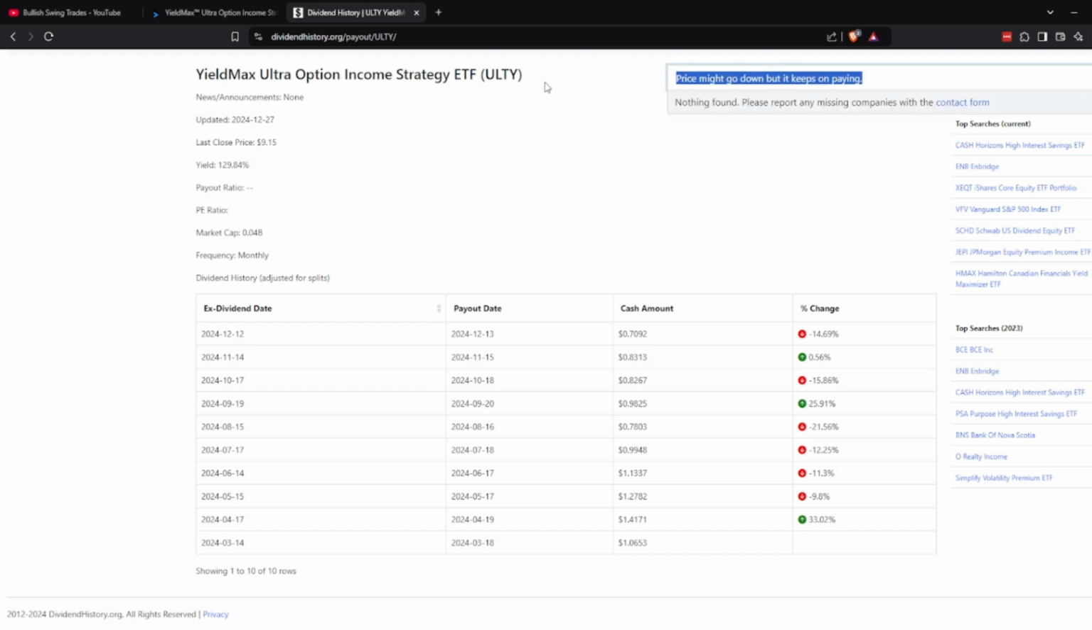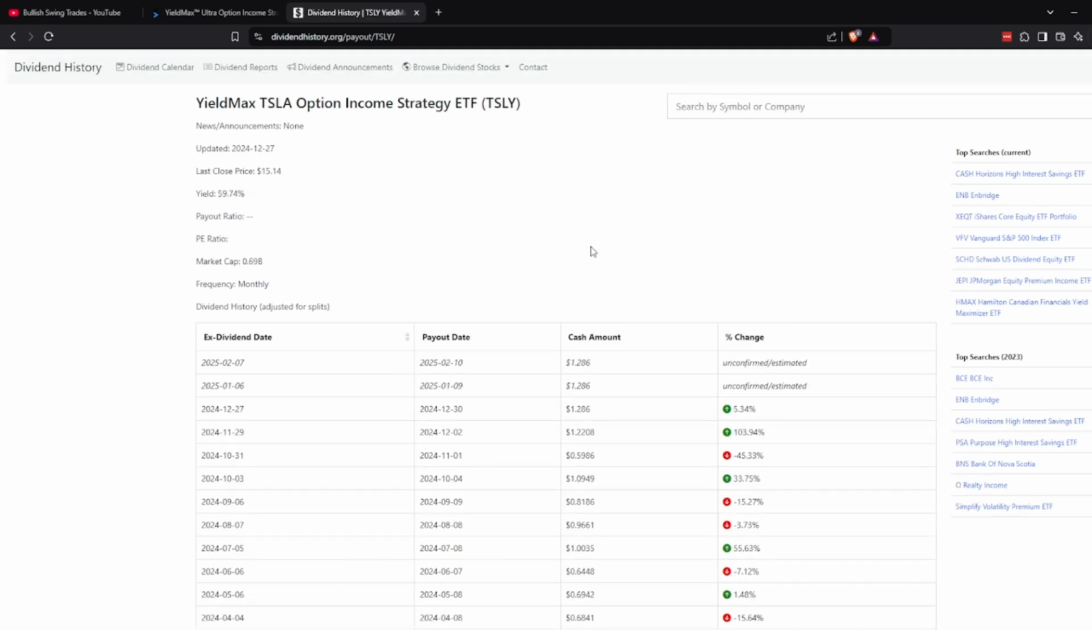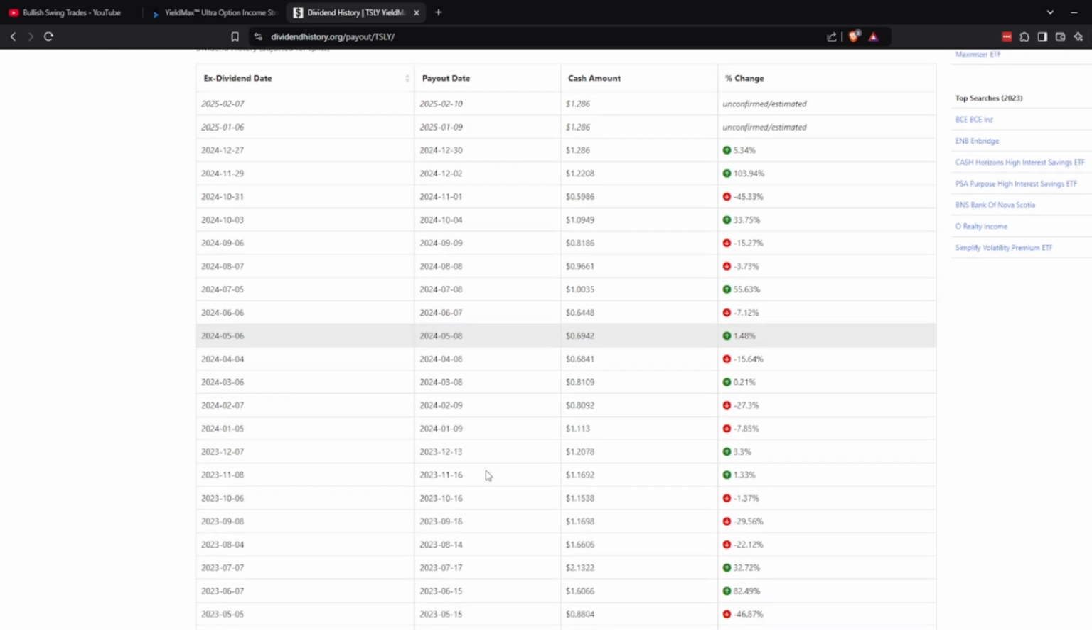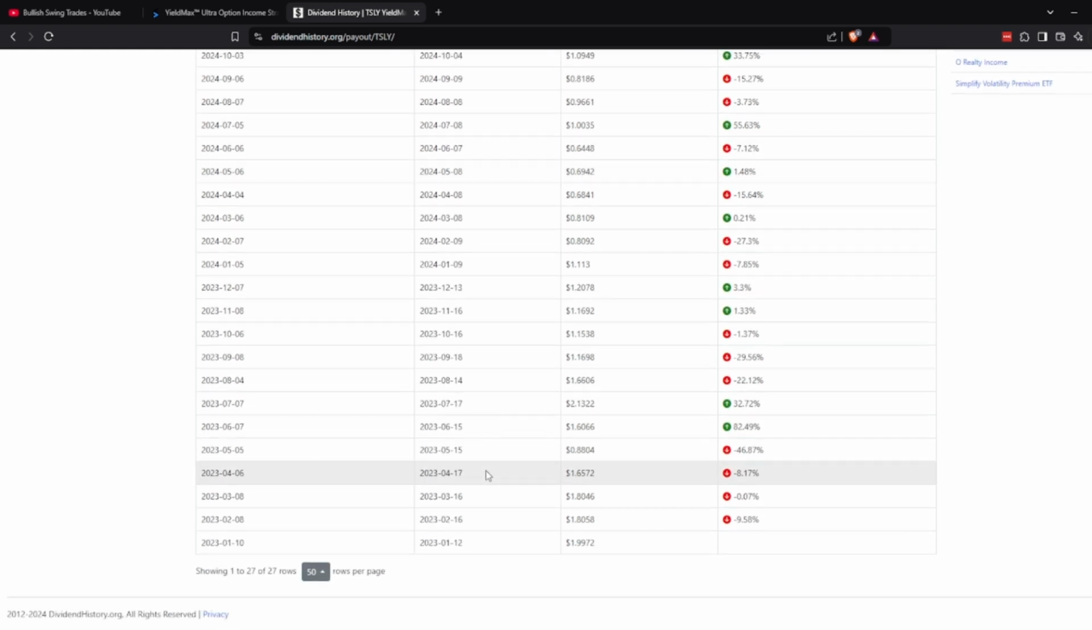Tax implications. In the United States, the IRS distinguishes between qualified dividends, taxed at long-term capital gains rates, 0%, 15%, or 20%. Non-qualified dividends, taxed as ordinary income. Return of capital dividends, not taxed as income. Instead, they reduce the investor's cost basis.